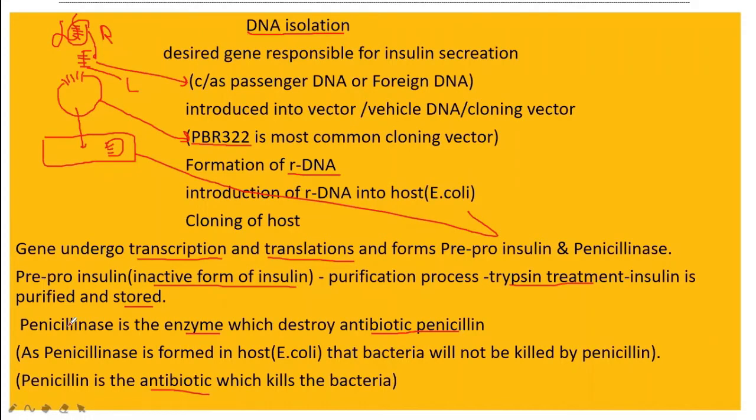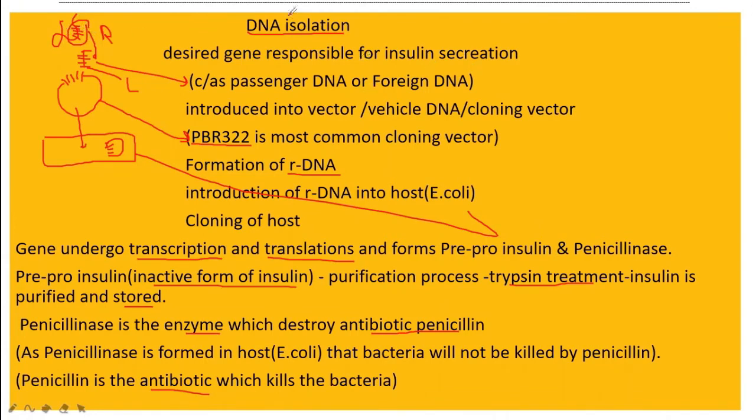Again I'm repeating, we are studying how insulin is produced. The scientists isolated the DNA which contains the gene responsible for the production of insulin.